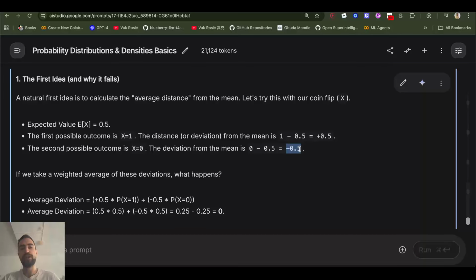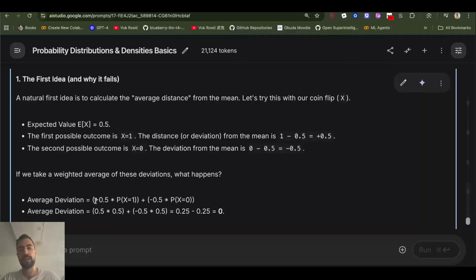If you try to calculate the average distance from the mean by just adding these two up and dividing by 2, when they add up they're going to give 0 because it's positive and negative. And then dividing by 2, it's still 0. So 0 is a useless number. It doesn't show us the average distance from the mean.